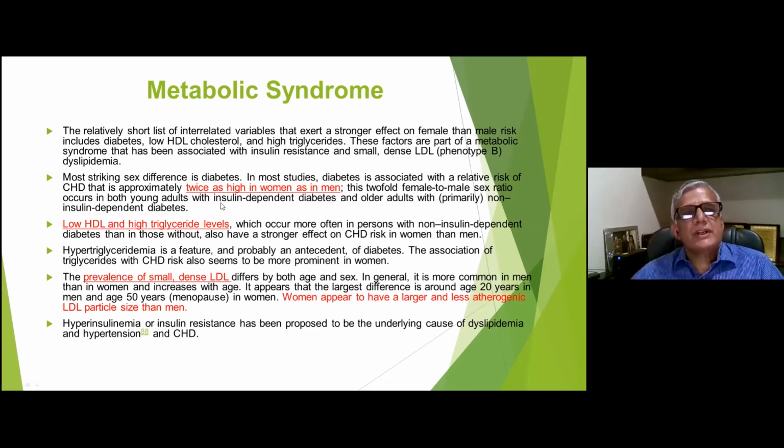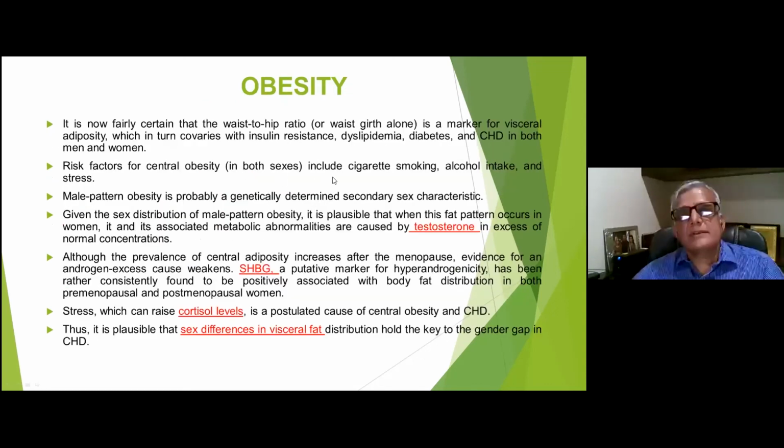Obesity is also associated with the increased risk factors like cigarette smoking, alcohol intake, or hypertension, and male pattern obesity is genetically determined. So if there is a change in the pattern of the weight in the female, especially caused by change in the hormone after the menopause, there may be change in the fat distribution, and that can lead to increase in incidence of CAD in this patient.